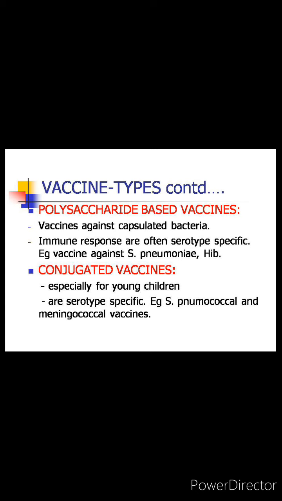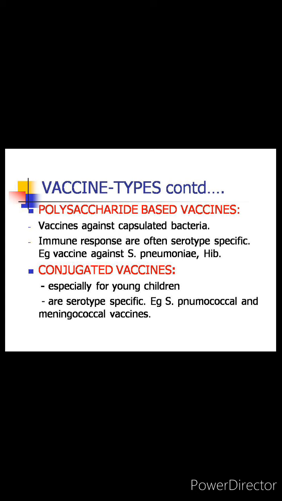Now the polysaccharide vaccines. The polysaccharide vaccines are a unique type of inactivated subunit vaccine composed of long chains of sugar molecules that make up the surface capsule of certain bacteria. The immune response to a pure polysaccharide vaccine is typically T cell independent, which means that these vaccines are able to stimulate B cells without the assistance of T helper cells. So they are typically T cell independent. Pure polysaccharide vaccines are available for pneumococcal disease, meningococcal disease, Salmonella typhi, and also for Haemophilus influenzae type B, that is Hib.